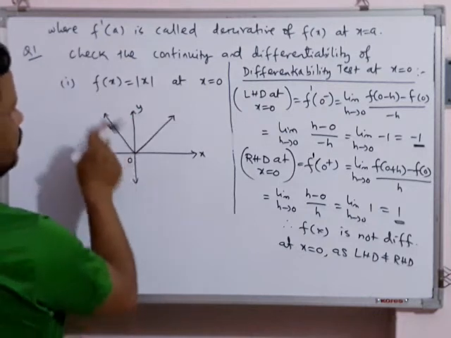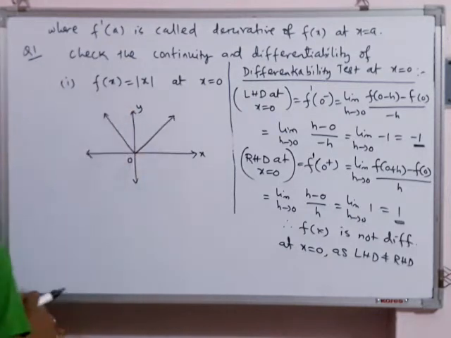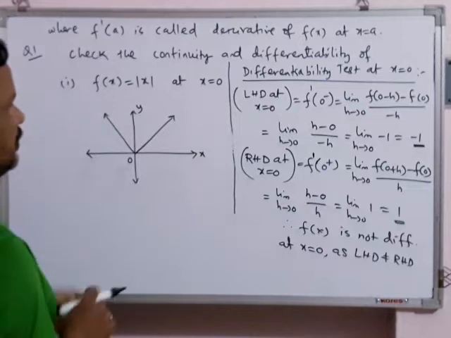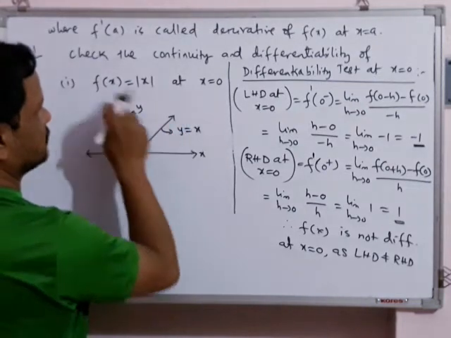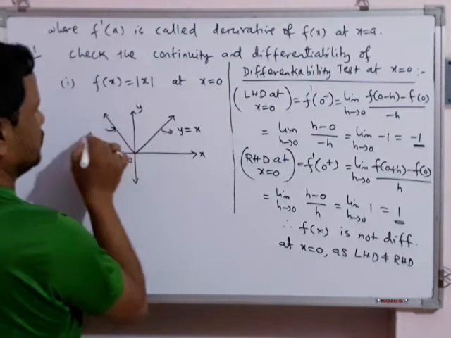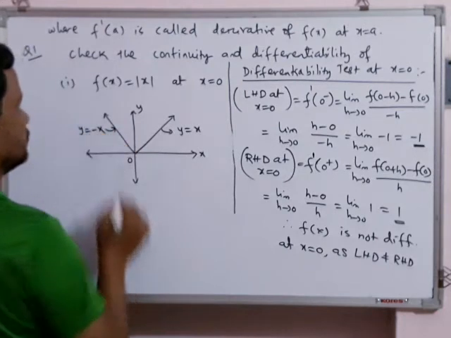These two lines comprise the graph of mod x, and the right side line we have already studied in functions. This is y equal to x, y meaning f of x. And this line is y equal to minus x.